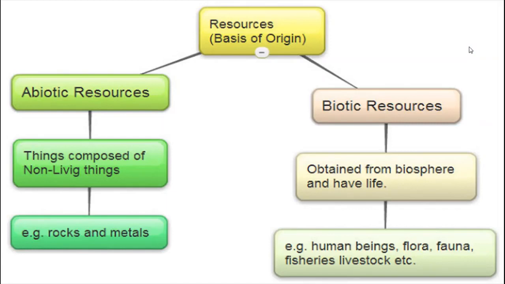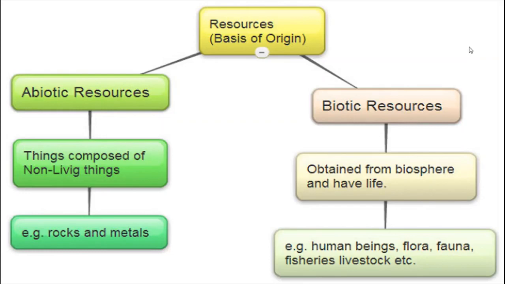It's non-living. So abiotic resources are non-living and biotic resources are living.